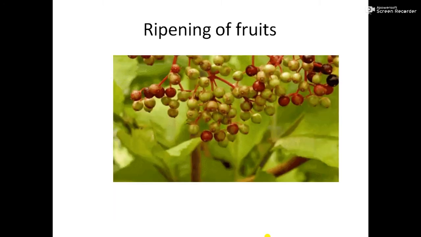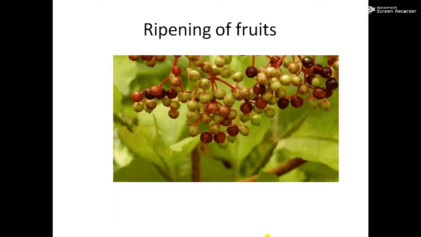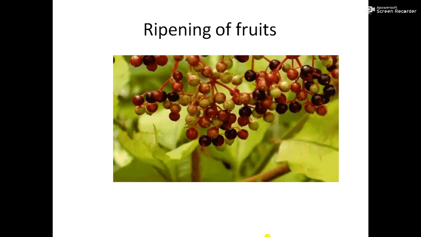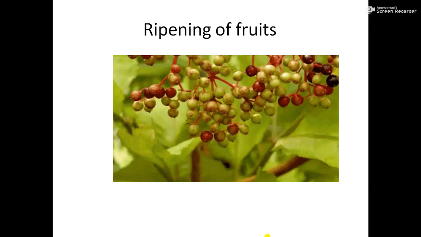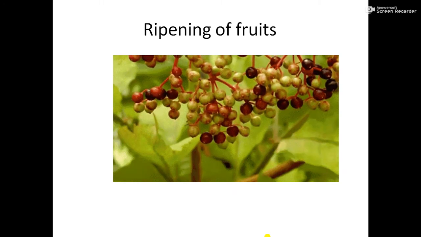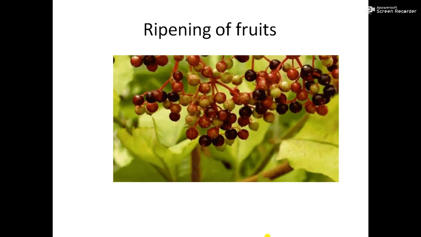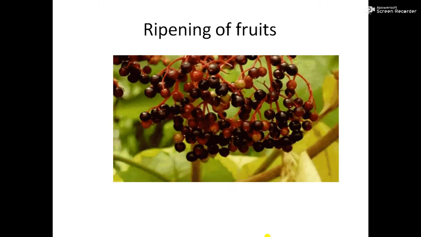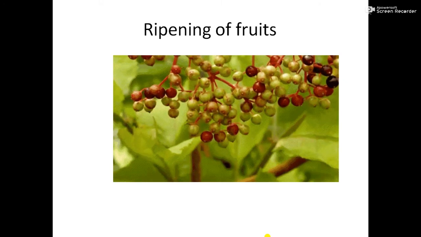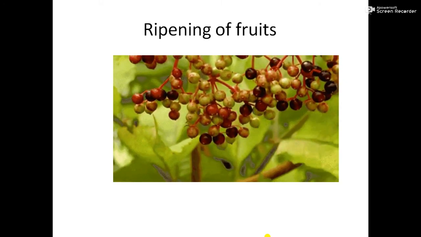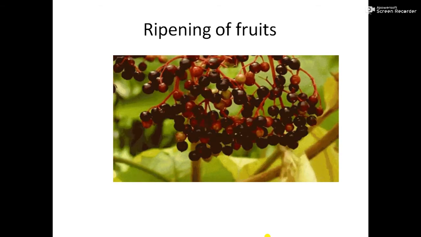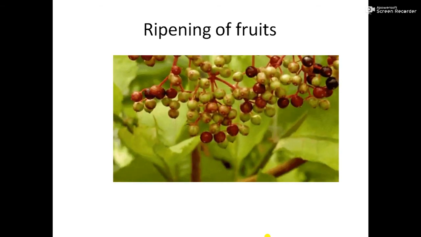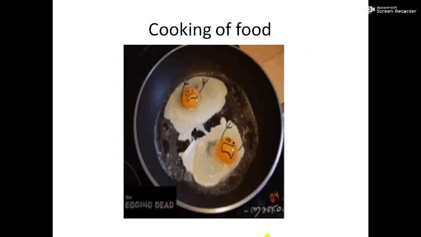Ripening of the fruit. Ripening means when the raw fruit gets ripened. See how beautifully the color of the fruit changes, and you cannot convert the ripened mango into a raw mango. Is it possible? No, not at all. So ripening of the fruit is also a type of what? Chemical change.